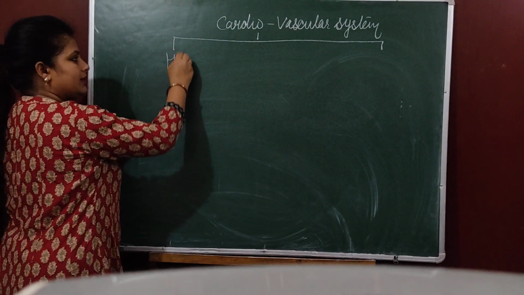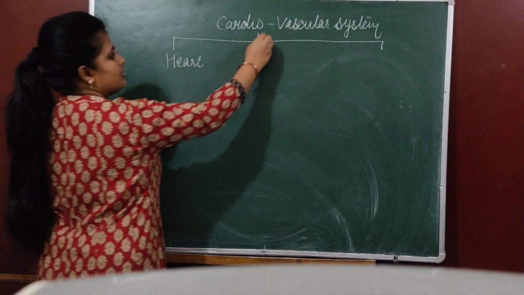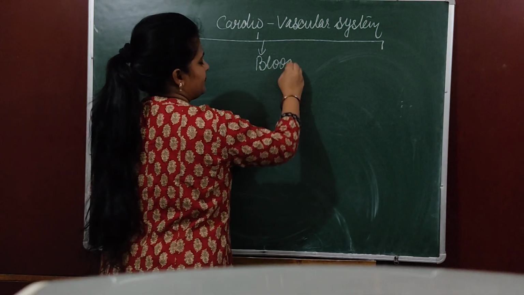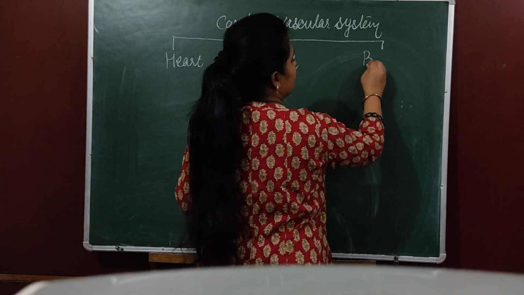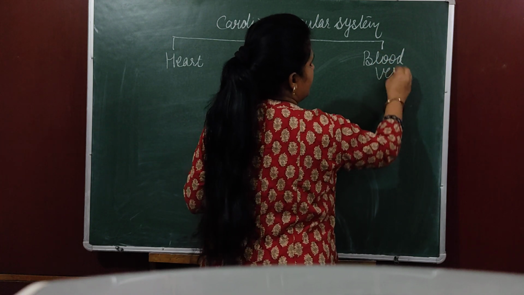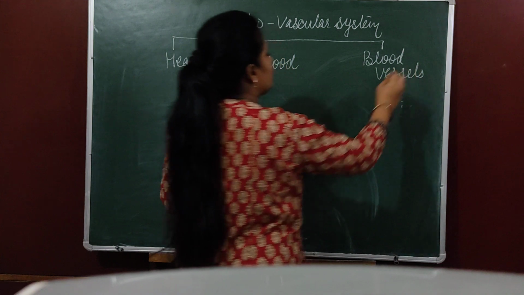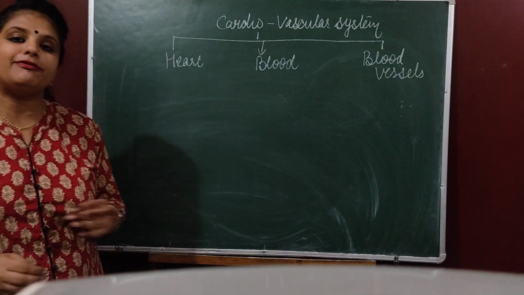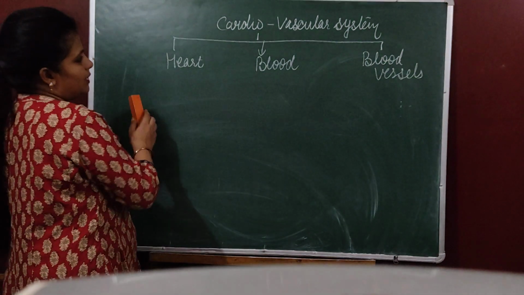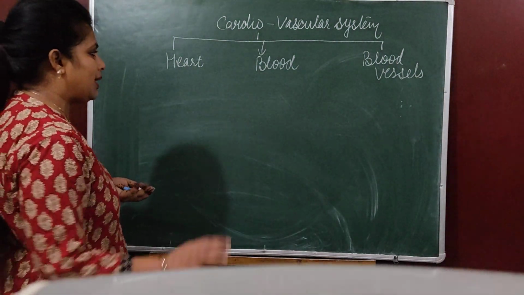Okay, so basically this entire unit consists of three parts. One is heart, second part is blood and blood vessels. Along with these blood and blood vessels, we are going to study about lymph and lymph vessels also. So first we are going to discuss about blood.